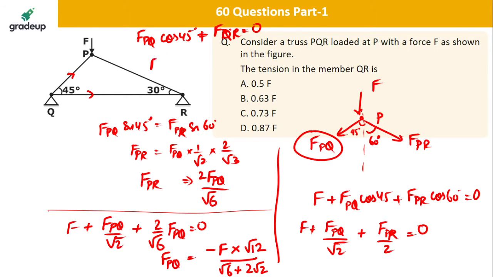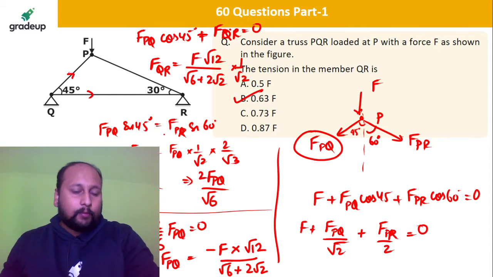So ultimately you will be getting FQR is equal to F root 12 divided by root 6 plus 2 root 2 into 1 upon root 2. That's it. So this will be 6. So ultimately you should be getting, what's the value you're getting? 0.63. Very good. You'll be getting 0.63.